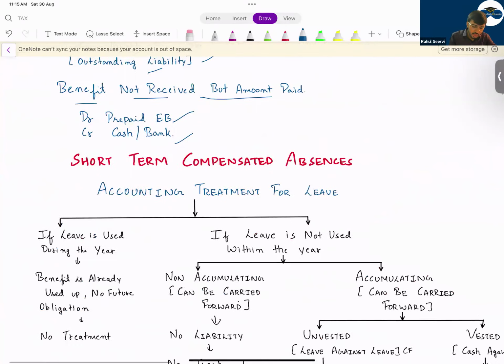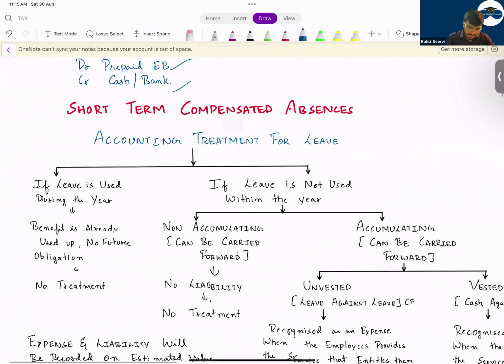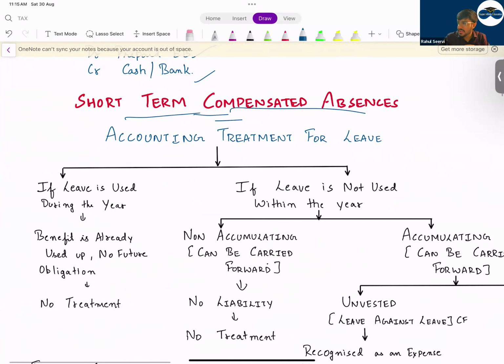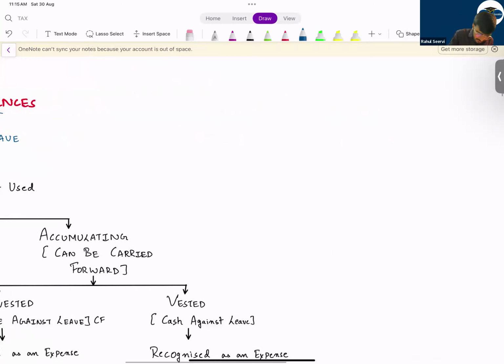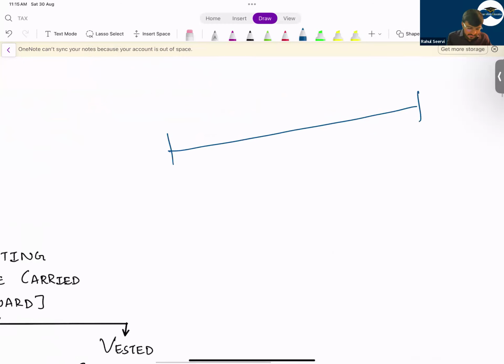Then short-term compensated absence. In that case, what will we do? This is the accounting for leaves. That means, understand, today an employee is working. In a year, how many days are there? 365 days are there.